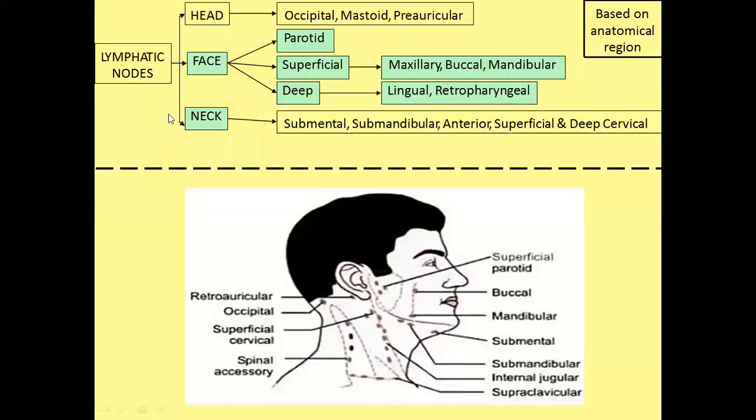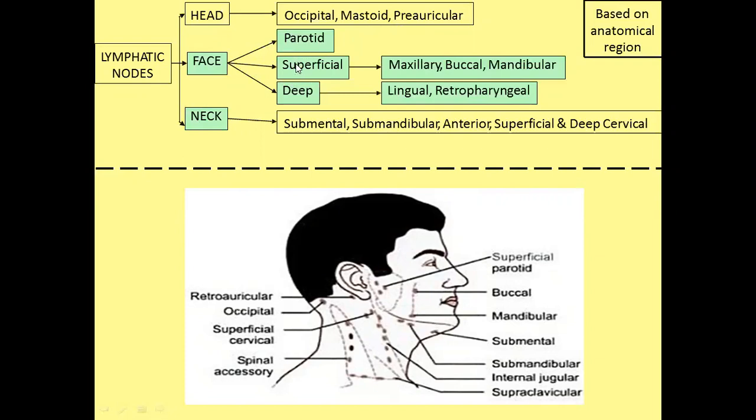The lymph nodes which are situated in the head, face and neck are based on anatomical region. In the head region, there are occipital, mastoid and preauricular groups of lymph nodes, posterior to anterior. In the face region, there are parotid and facial lymph nodes.